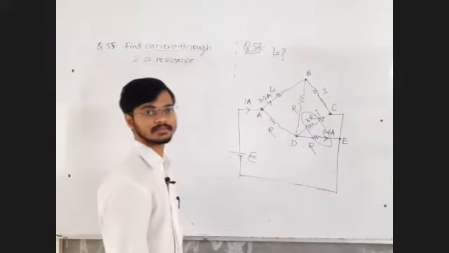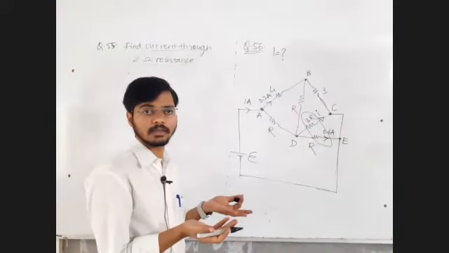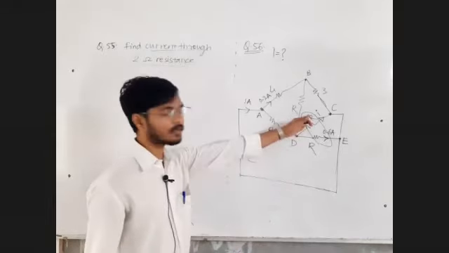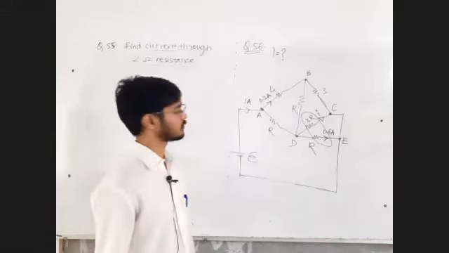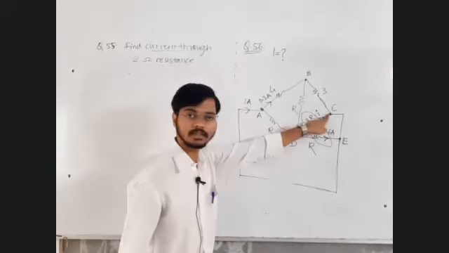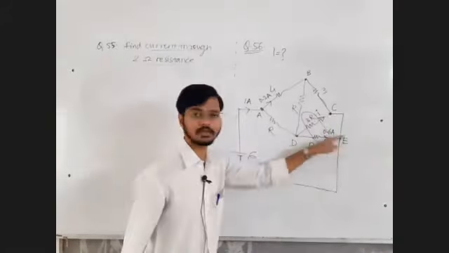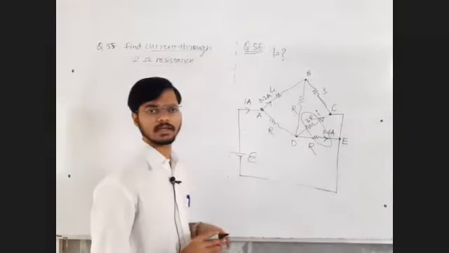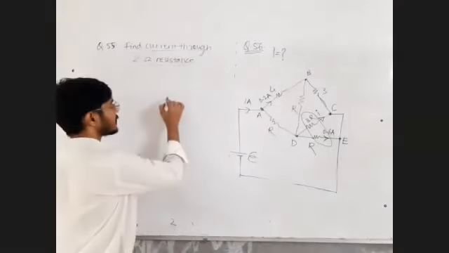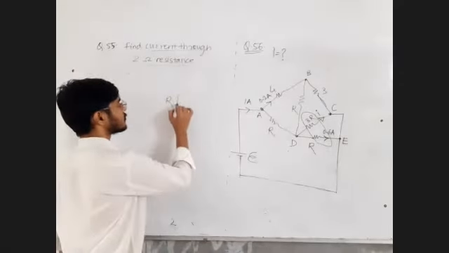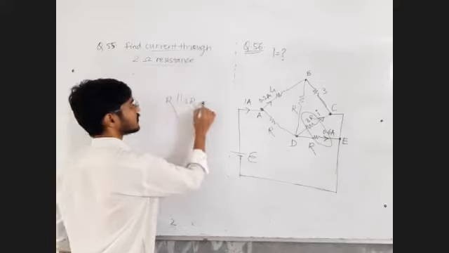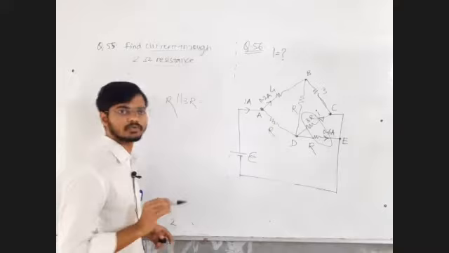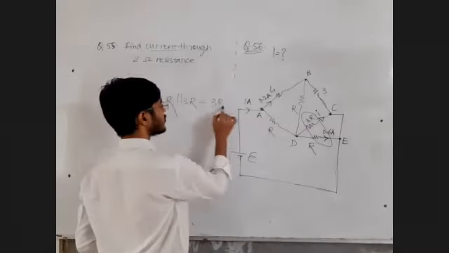First of all, tell me what is the resultant of R and 3R in parallel, between points D and C. This is also between points D and C. Aditya, is it R by 3? No. R and 3R in parallel gives 3R upon 4.